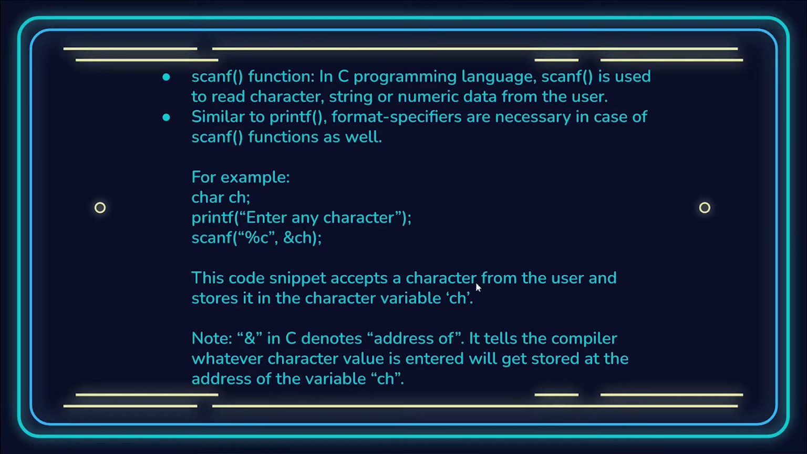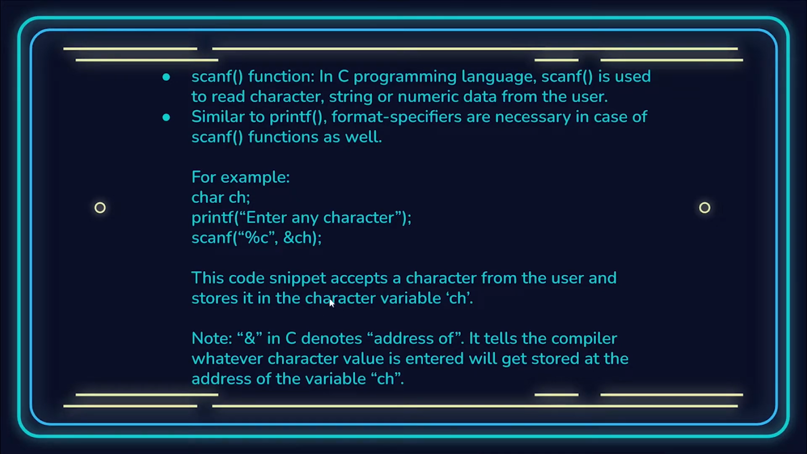For example, look at this code snippet. Here's char ch. So ch is basically the variable and char is the data type, the character data type. First we are using a printf statement. It's written inside double quotes, which means it's not a variable. We'll just be printing out "enter any character" directly to the user. And then there's a scanf statement which has %c. Like I said in the last slide, %c stands for character. It's the format specifier for character, and &ch, what is the &ch we'll be seeing.